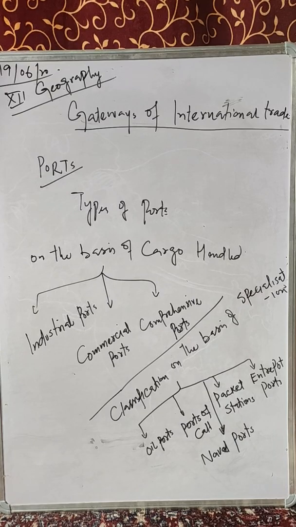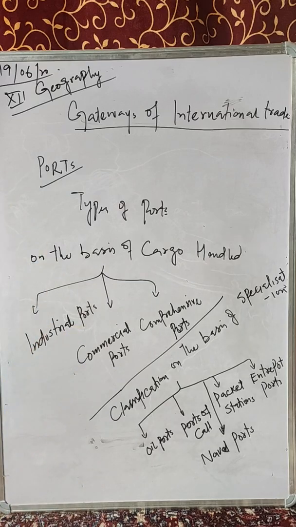Today we are taking the new topic, that is ports as the gateways of international trade. Students, do you know why ports are known as gateways of international trade? It is because trade means commercial purpose, means earning money, having profit. Water is the cheapest means of transport on the earth's surface, so when water is the cheapest means of transport, it is ports through which we are handling this cheapest means of water transport.